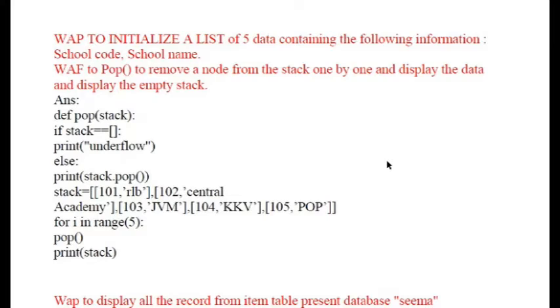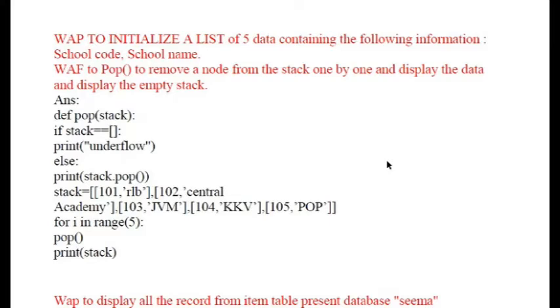First of all, you need to understand that I need to have 5 records in the data. It should have the school name as well as the school code. Now I want to create a function that will pop the data and display it one by one. First of all, try to pause the video and try solving it yourself.